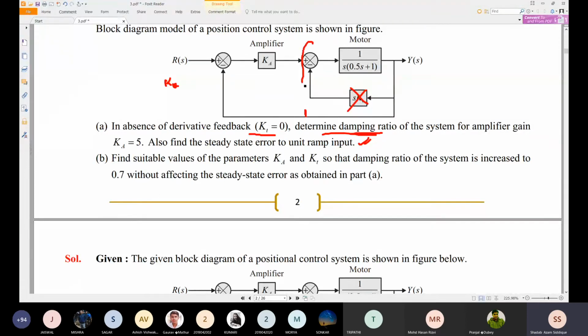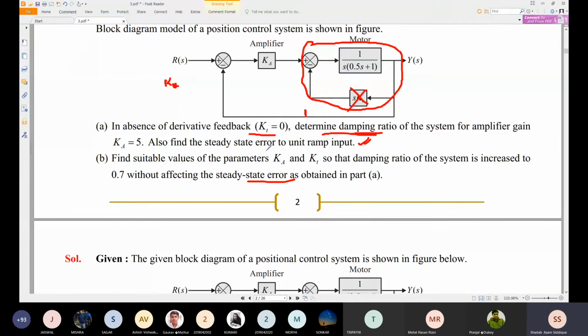So you should find this block's transfer function using the block diagram reduction technique, and then multiply with this, and you get G(s). So you can have the steady state error also. Just check the steady state error whatever you are getting. The steady state error will be equated with the earlier steady state error.